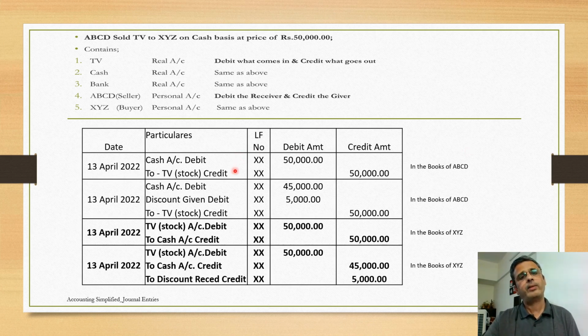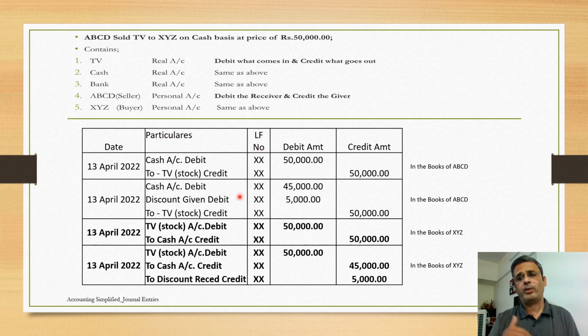What has gone out is TV. TV for him would be his stock item, stock for sale. So he would credit TV with the equivalent amount. You can see debit and credit are matching. He can also put a narration here: being TV sold on cash basis to XYZ. That is optional here. If he doesn't put it, it is okay. This is the entry which would get passed in ABCD's books.